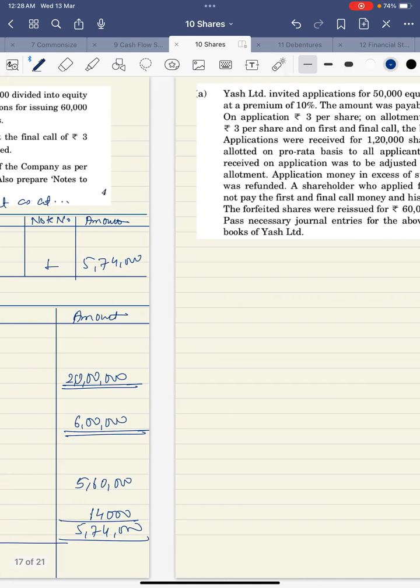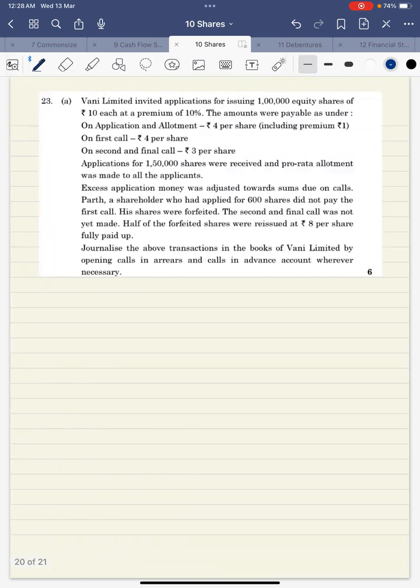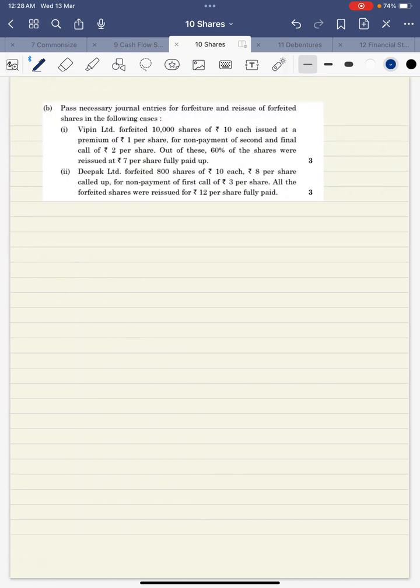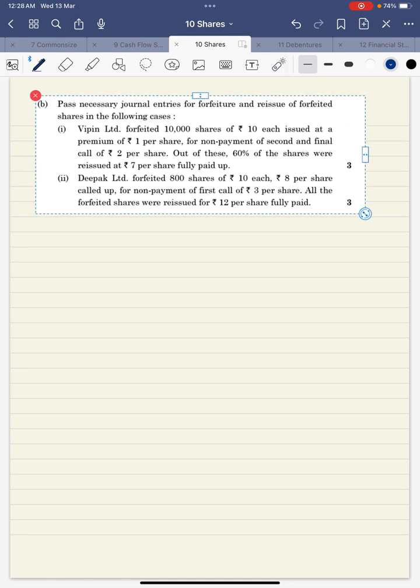Okay, so we have one more question in the last set for 6 marks. This is also a forfeiture journal entries question. So let us quickly solve the first question.